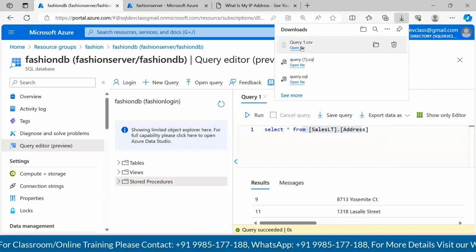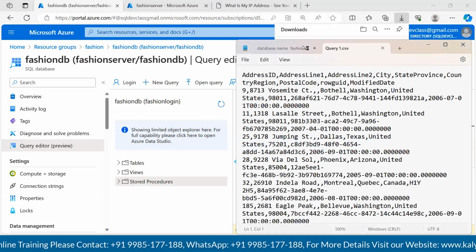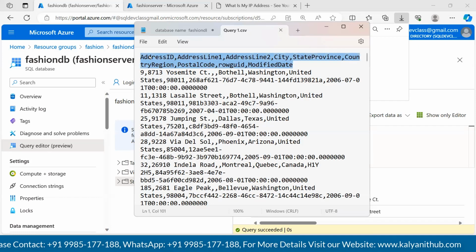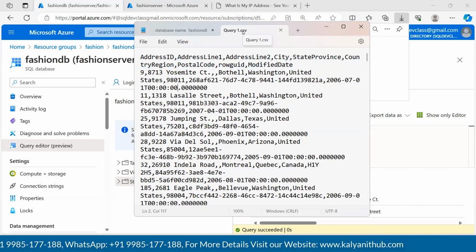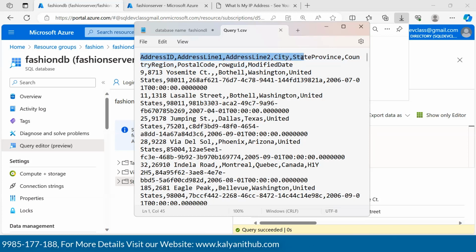Okay, so let me click on open file, and you can notice here the data has been exported into CSV. See how quick it is, basically, right? And since it is a CSV, which stands for comma separated value, that means here address ID is one column, address line 1 is the second column, third column, fourth column, fifth column. That means each and every column has been separated with a comma, basically.